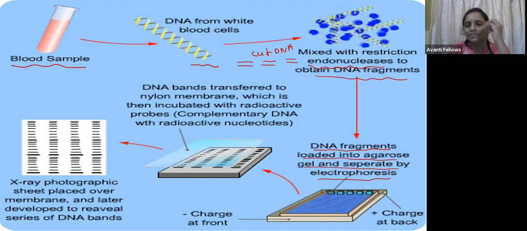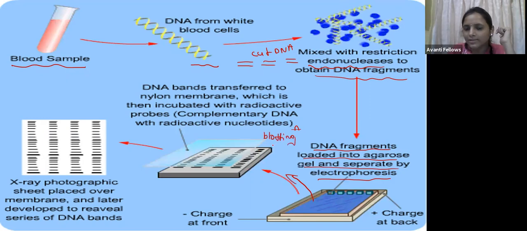After the separation, we cannot store this agarose gel for many days, as it is going to be damaged, and the sequence present on the DNA would also be lost because of the damage to the gel. So we have to blot it onto nitrocellulose sheets, which we can keep for many days or even years. We want to copy these fragments run on the agarose gel onto the nitrocellulose sheet. That process is called blotting.